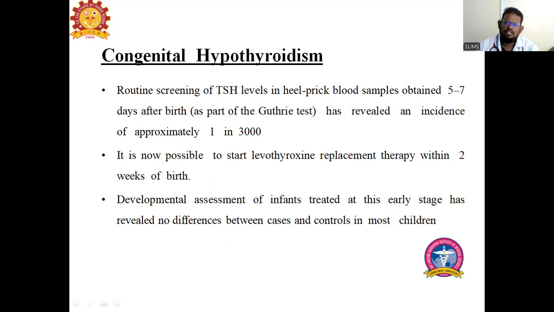We have to assess these children up to 5 years of age for any intellectual disabilities. This is congenital hypothyroidism, because from the pregnancy itself the mother has hypothyroidism, which also affects the child. So we have to check these children regularly till 5 years of age, whether they are facing any intellectual disabilities and whether mental stability is normal.